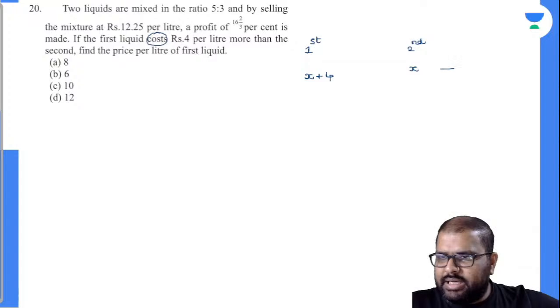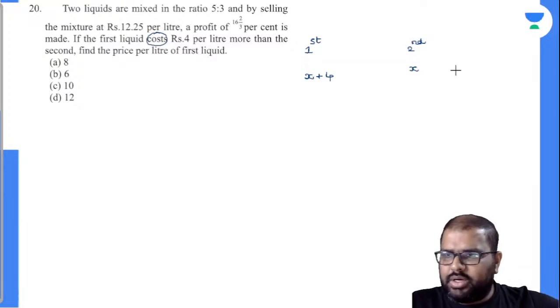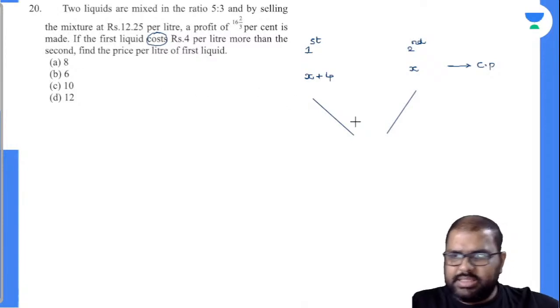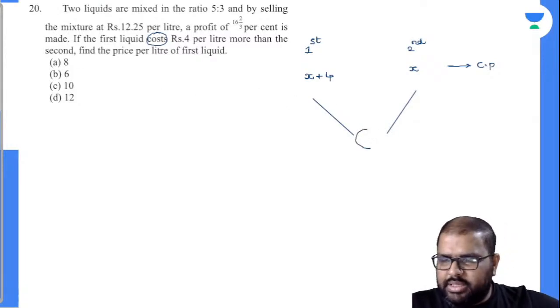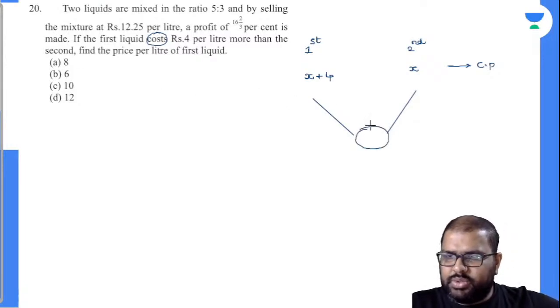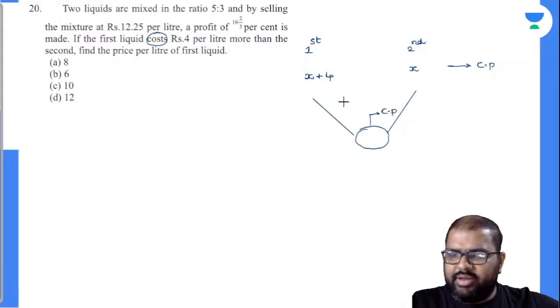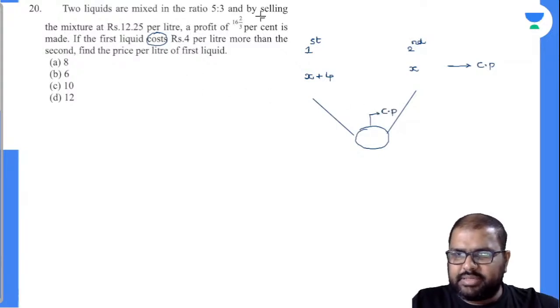So X, X plus 4 are nothing but called the cost price of the liquids. Now, ab dekho, these two liquids are mixed to form a mixture. Now you closely observe, this mixture also must be a cost price only, right? Because you are mixing two cost prices. Your mixture must also be cost price, but you are given the selling price of the mixture.